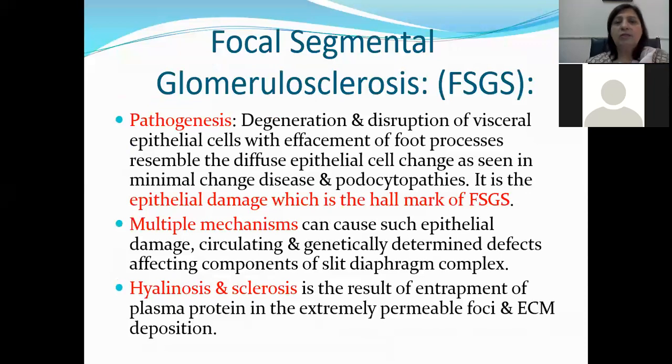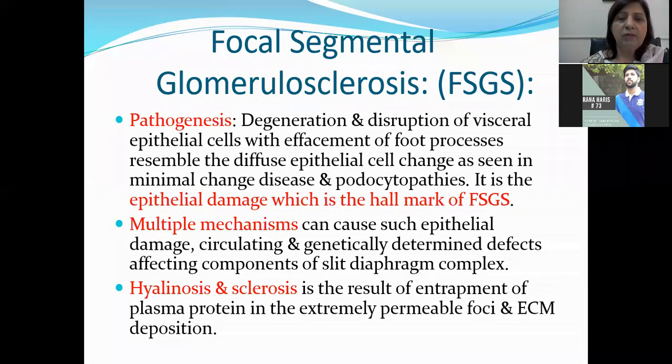Pathogenesis. There is going to be degeneration and disruption of visceral epithelial cells with effacement of foot processes. In this focal segmental glomerulosclerosis, again, there is going to be loss of foot processes, but there are other changes which can be seen as well in the light microscopy. Okay, so degeneration and disruption of visceral epithelial cells with effacement of foot processes are seen, which resemble the diffuse epithelial cell change seen in minimal change disease, and podocytopathies can be seen. It is the epithelial damage which is the hallmark of focal segmental glomerulosclerosis. So epithelial damage is the hallmark to label focal segmental glomerulosclerosis.